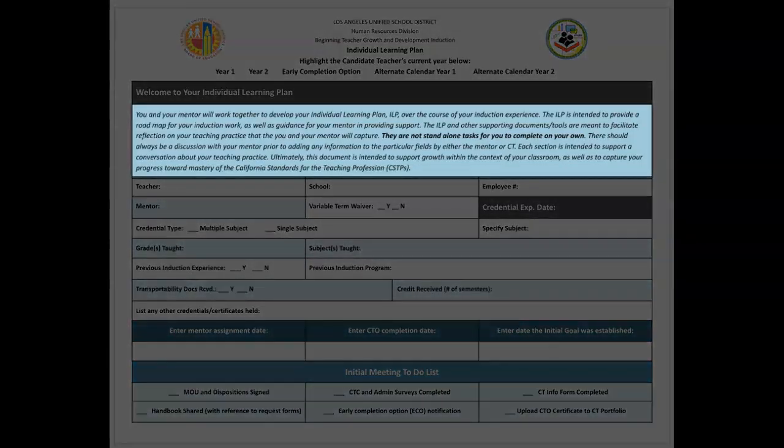Before you and your candidate teacher begin to complete the information on this section, it is a good idea for you and your candidate teacher to both read this section. This section highlights the purpose of the individual learning plan and also outlines the dual responsibilities that you and your candidate teacher have for the individual learning plan.